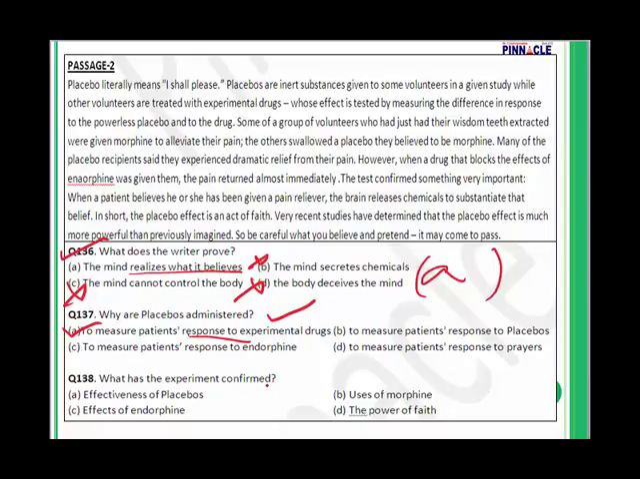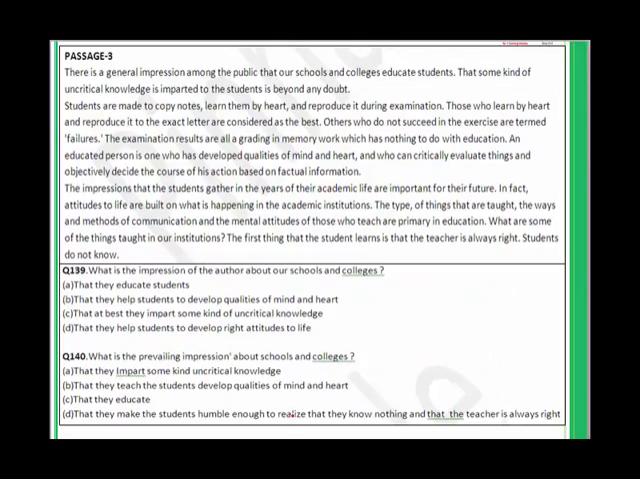Question number 138. It has confirmed the power of faith. The power of faith, very clearly it has been mentioned somewhere here. In short, the placebo effect is an act of faith. So answer is going to be D. 138.